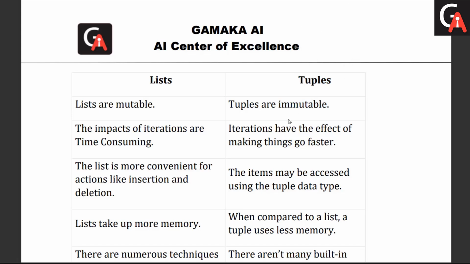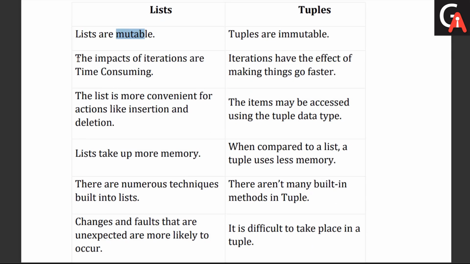Immutable means it is not growable. Once you create one tuple object, you cannot add, remove or change any element with respect to that. So this is the mutable and immutable behavior we have. Then the second difference is the impact on iterations, which is time consuming. So we can iterate the list elements.